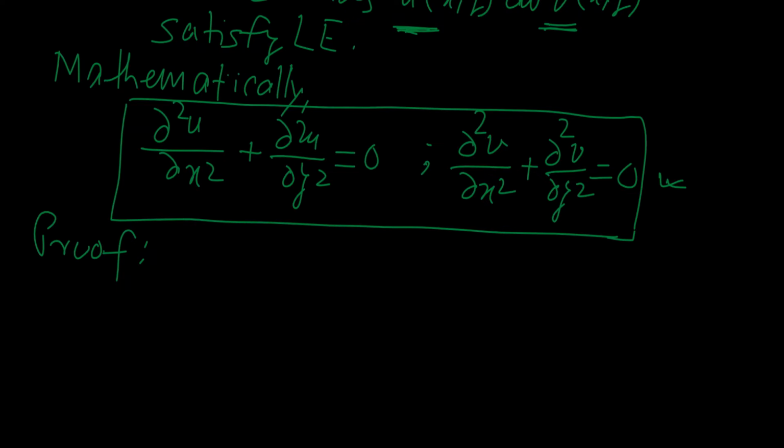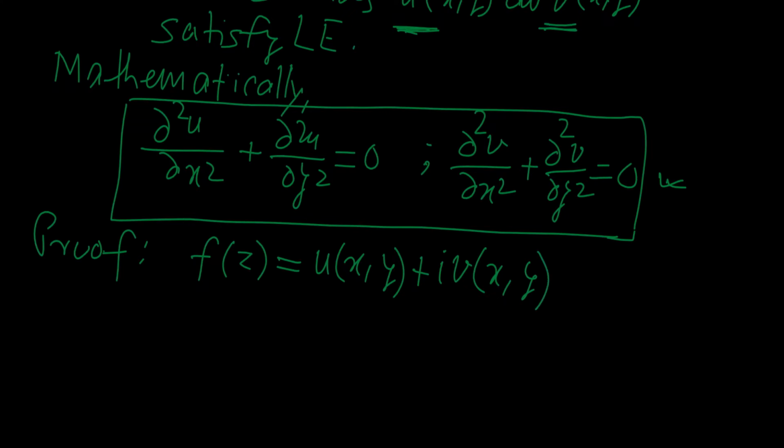As we know, the function of a complex variable f of z is defined as u of x y plus i times v of x y.